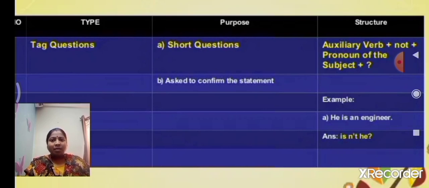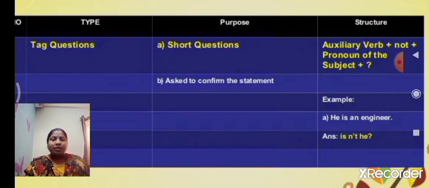Children, for example, we got some information from somewhere. Whether the information is correct or wrong, how do we know? When we put the extra question, that means the tag question, we get the right answer.